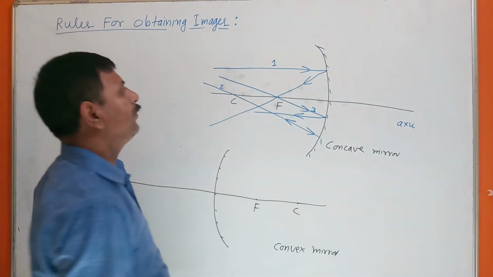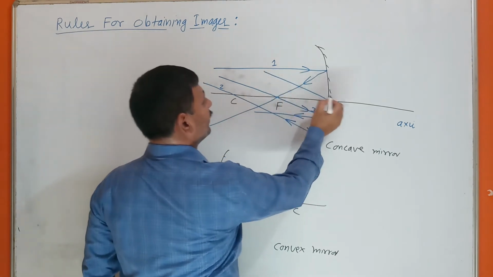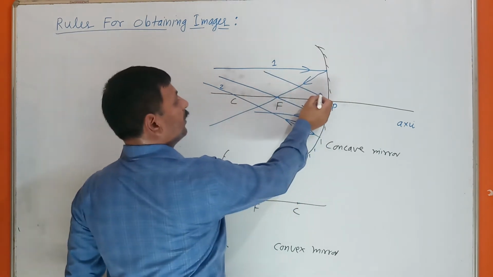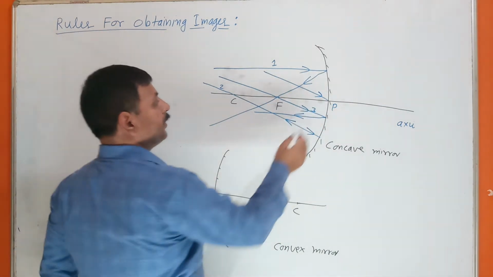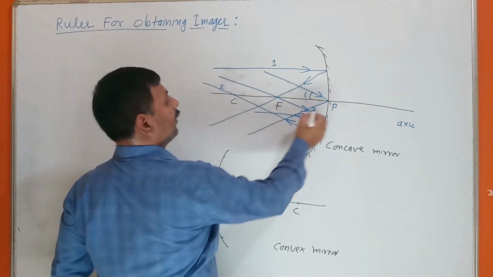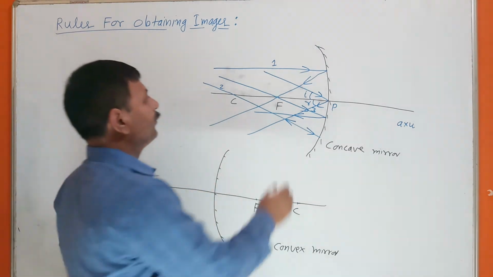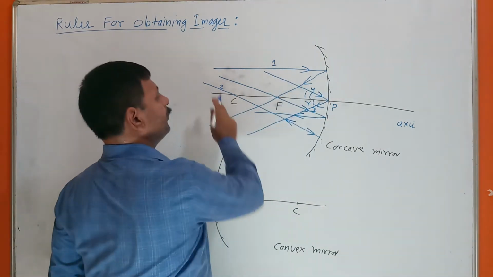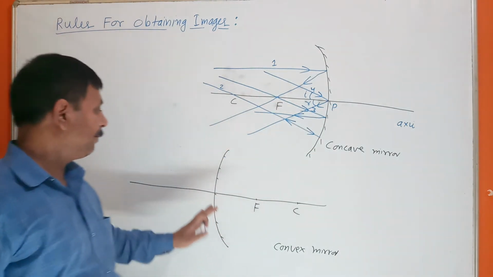And the fourth we can also use sometimes: if a ray of light is incident at the pole, angle of incidence is equal to angle of reflection. This we can use as a fourth rule. So all of these, 1, 2, 3 and 4, I am representing in a single figure.